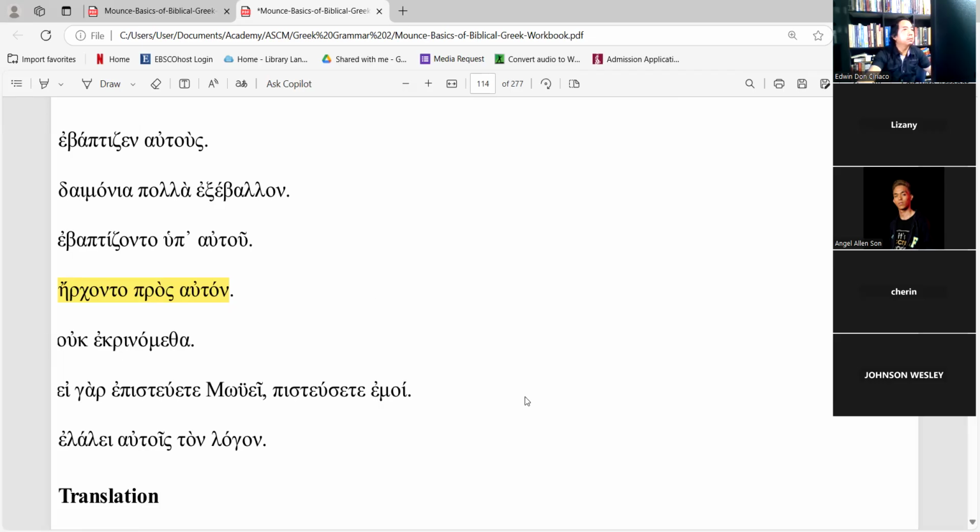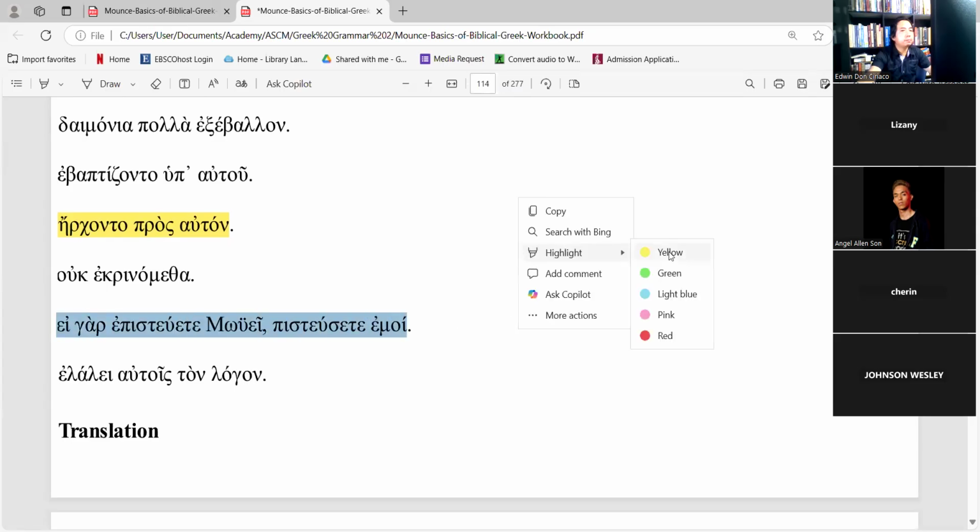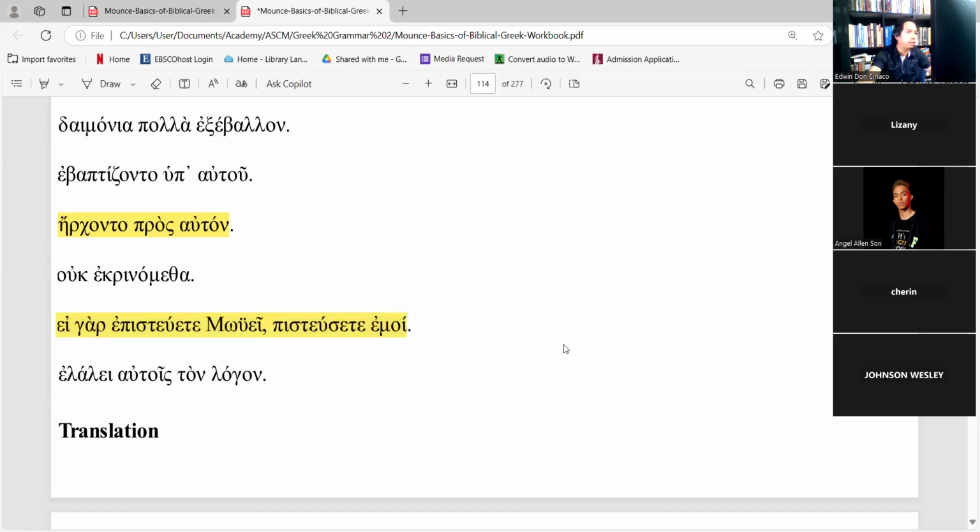Okay. Then I will take this one. Ei gar episteuete Moysei, epistuete emoi. So the episteuete is from pistoo, but this is second person plural, excuse me.